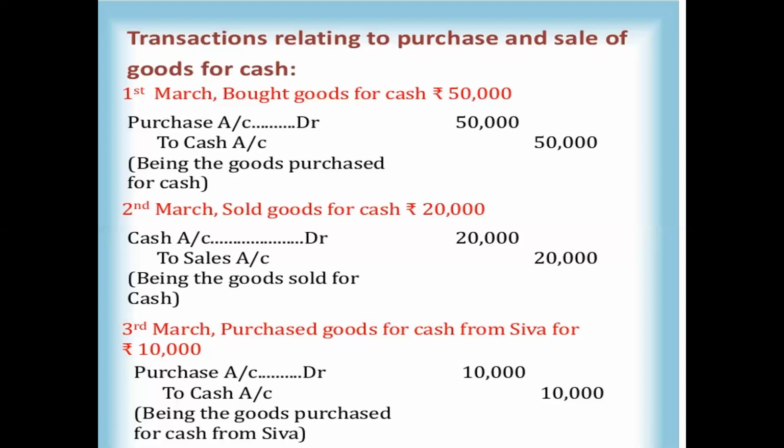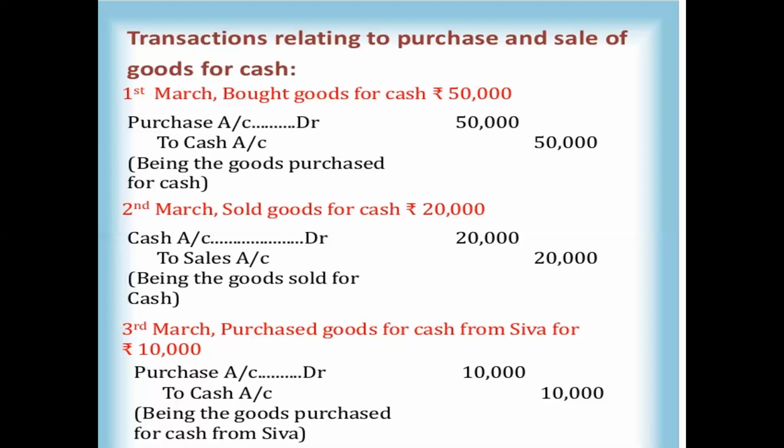In this bracket you write the narration of that particular transaction. What we did here: purchased goods for cash. So you can write "being the goods purchased for cash". You start the narration with "being" and write the transaction that went on in the company, the goods purchased for cash, that is 50,000 rupees. So the debit amount is 50,000 and the credit amount is 50,000. In the format, you can also mention the date in the first column, 1st March. This is the first transaction.